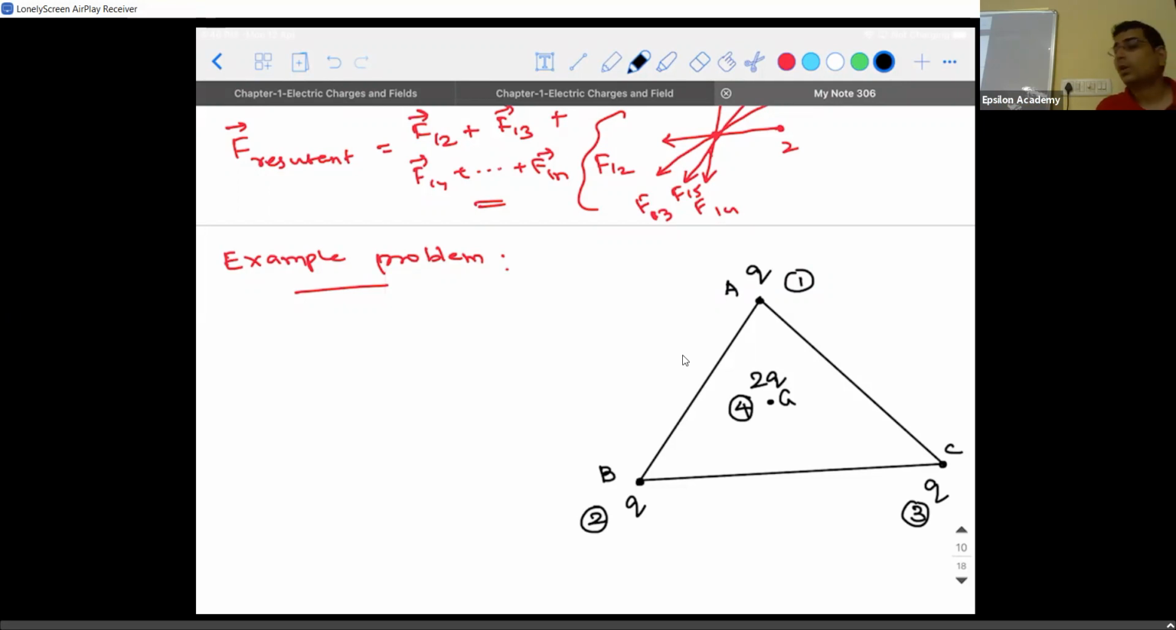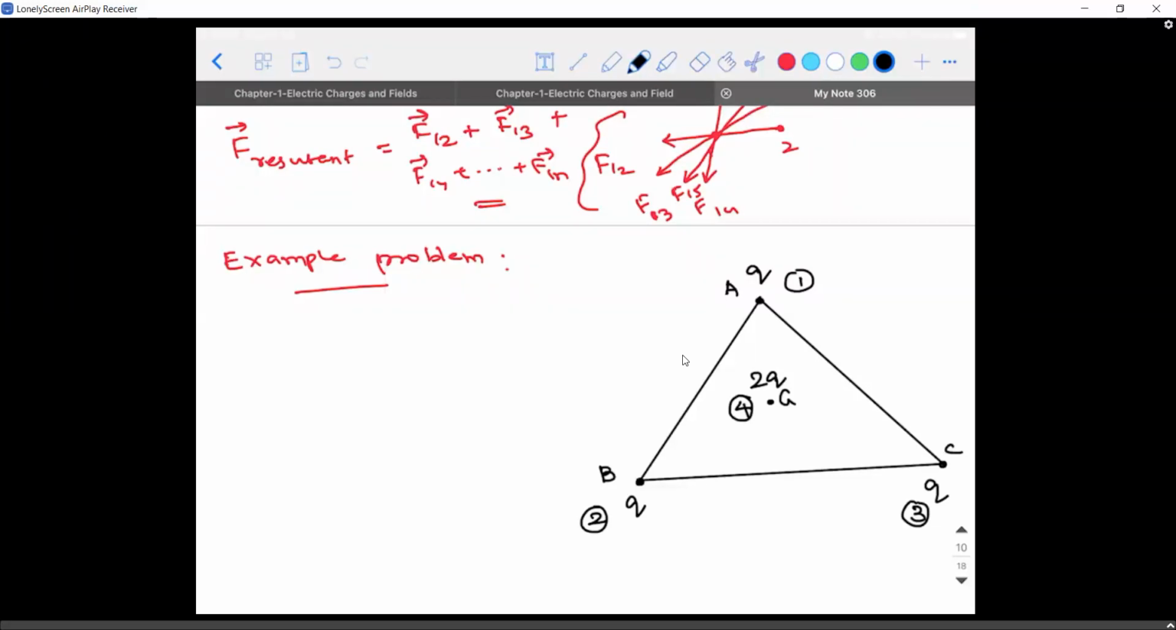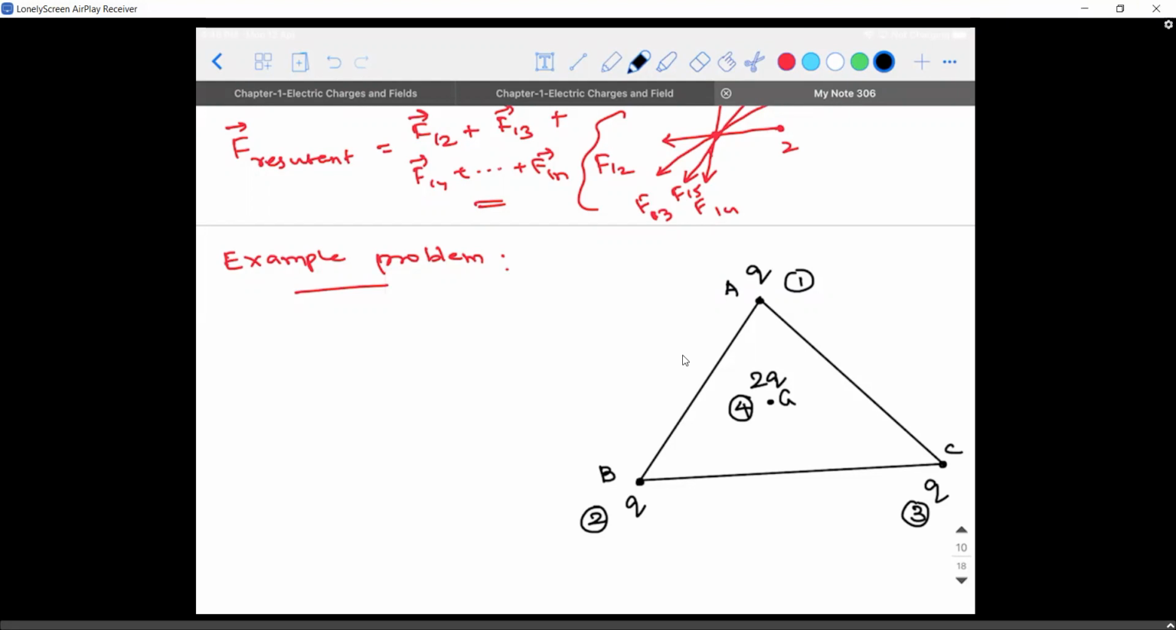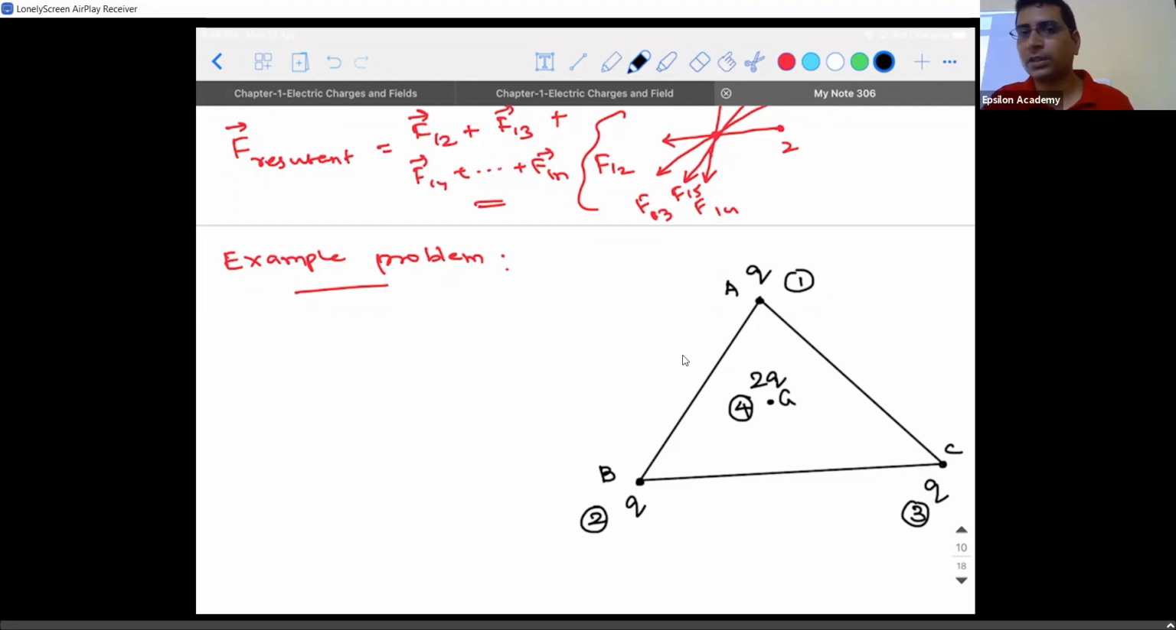Repeat the question. What will be the direction in which the force between 1 and 4 will exist? Sir, what is the nature of the charge? All are positive. It will be repulsive, sir, between A and G. So all are positive, and the ones placed at the vertices are of equal magnitude. The one placed at the centroid is double the charge at each vertex.